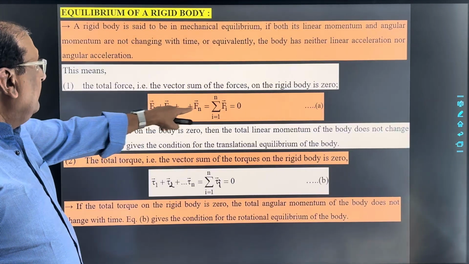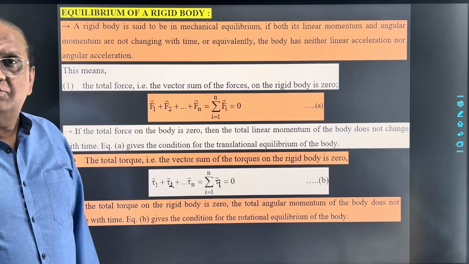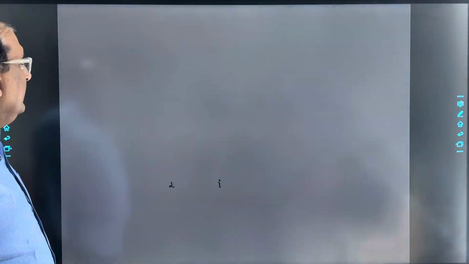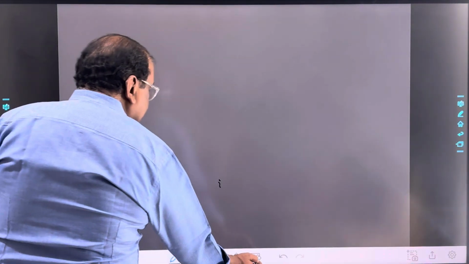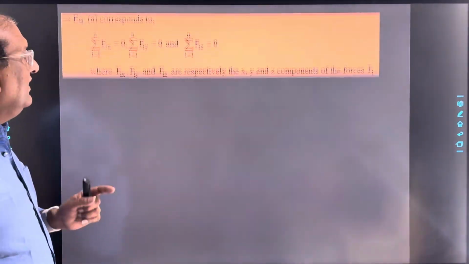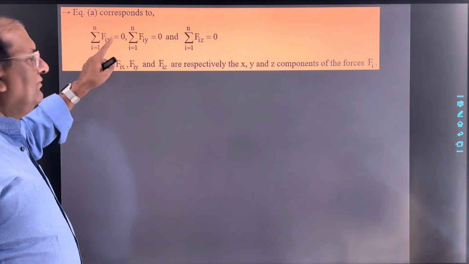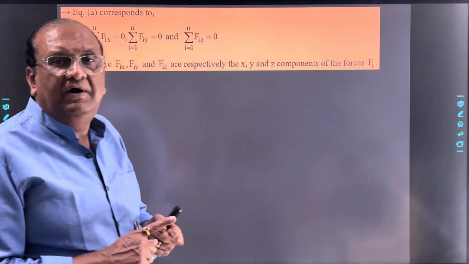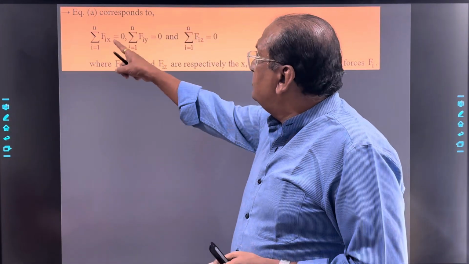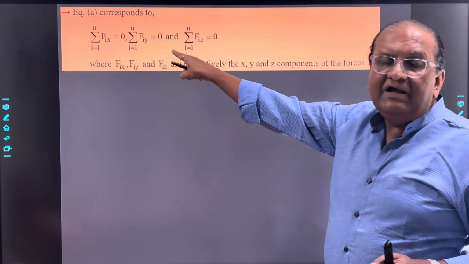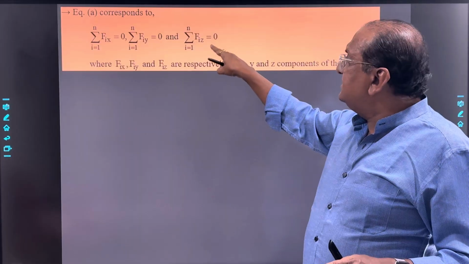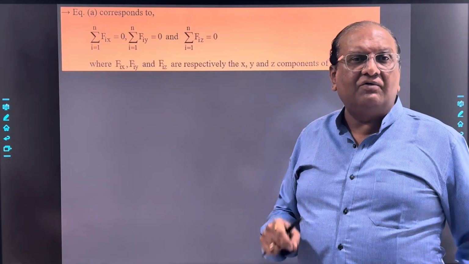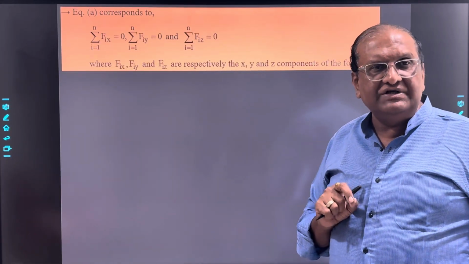Now this equation A and equation B suggest this thing. If the total force or net force acting on the body is 0, it implies that the vector summation of all the forces is equal to 0, means the summation of the x component of all the forces is equal to 0, summation of y components of all the forces is 0, and summation of z component of all the forces is equal to 0.